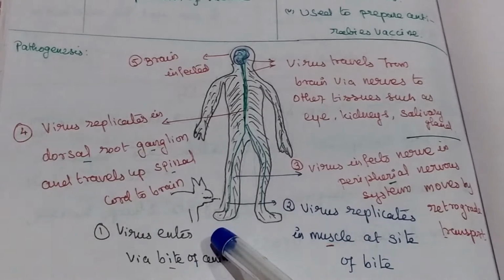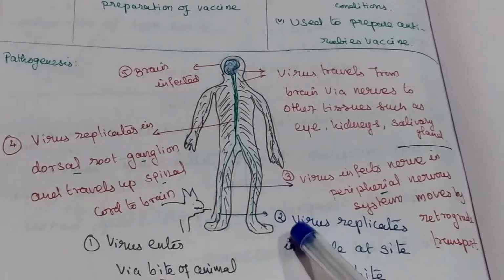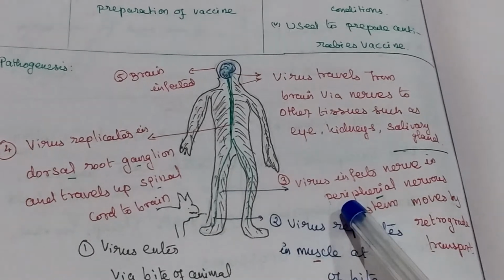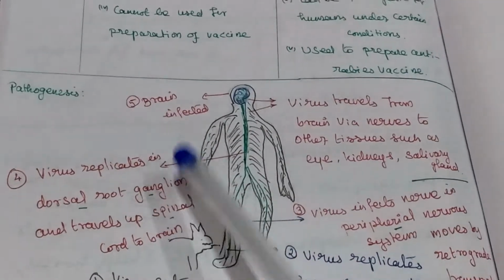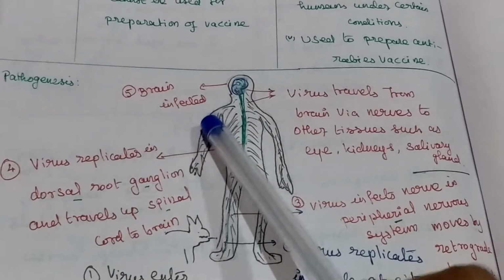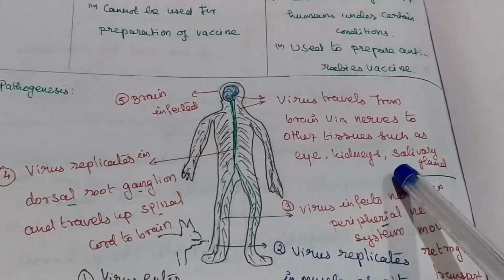Through an animal bite the virus enters the human body. First it replicates in the muscles. Then in the peripheral nervous system, then the central nervous system. Then it affects the brain. It also affects other tissues such as the eyes, kidney and salivary gland.